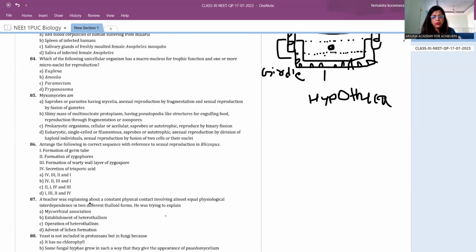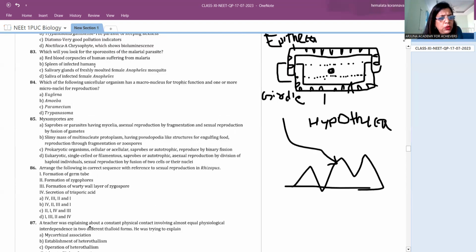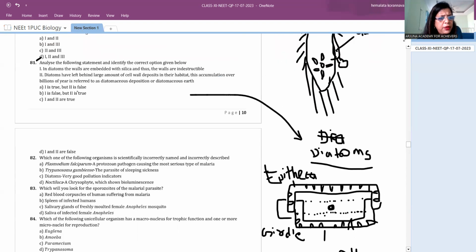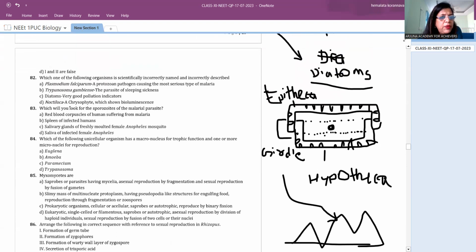So this diatomaceous earth is actually dug out like this under the sea. If you observe, they are deposited underwater. All these cell walls are deposited here. This is called diatomaceous earth. So both the statements are correct, therefore the answer should be C. Both statements are correct.